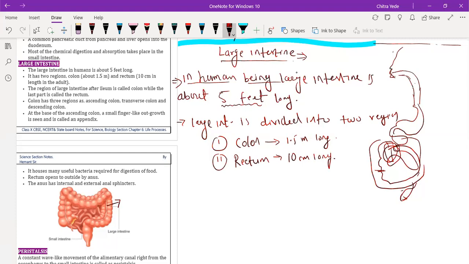So the large intestine is divided into two main regions: one is the colon and the other is the rectum.